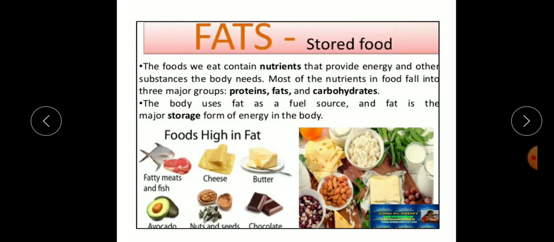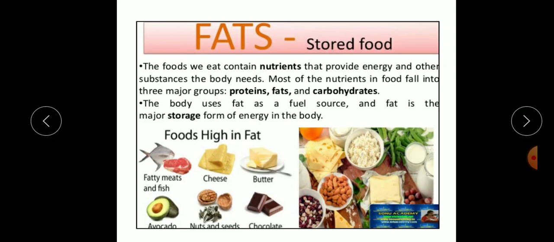The body uses fat as a fuel source, and fat is the major storage form of energy in the body. Foods high in fats are fatty meats and fish, cheese, butter, avocado, nuts and seeds, chocolates, etc.